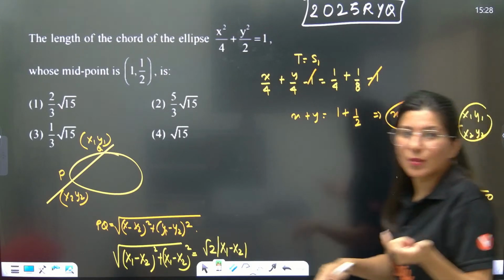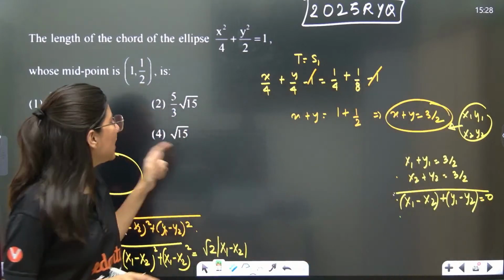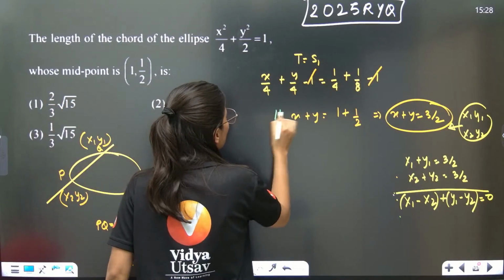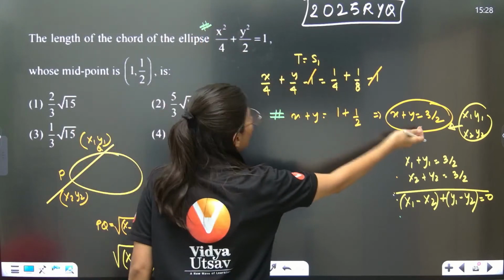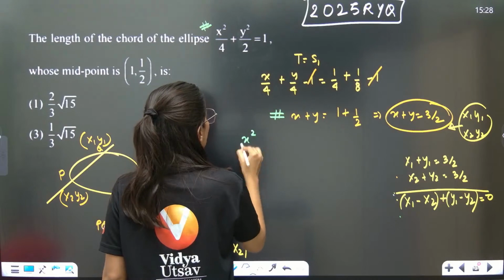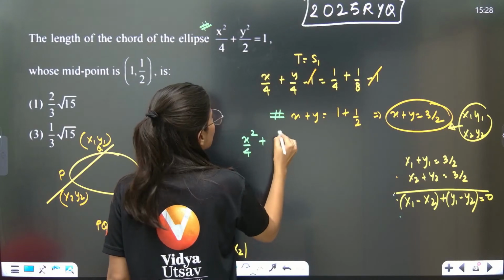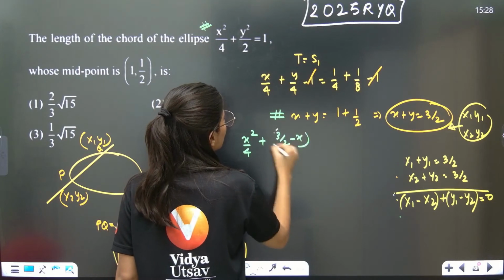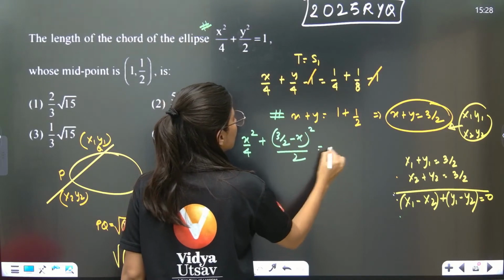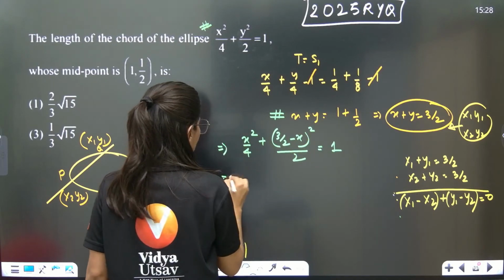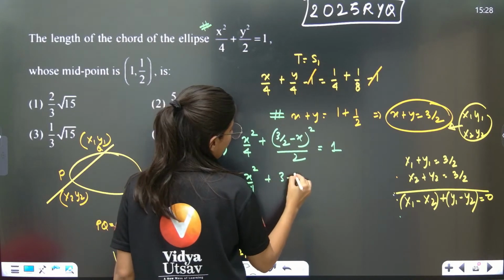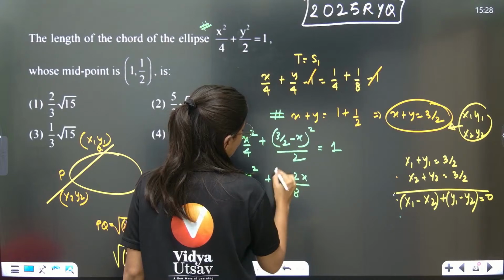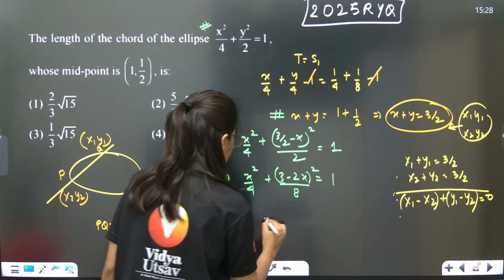Okay, to get x1 and x2, you need to eliminate y from this equation and the ellipse equation. So just calculate the value of y from here and put it over here. x square plus ((3 by 2 minus x) whole square upon 2) is equal to 1. So this is x square by 4 plus ((3 minus 2x) upon 8) whole square is equal to 1. Let's solve it out.